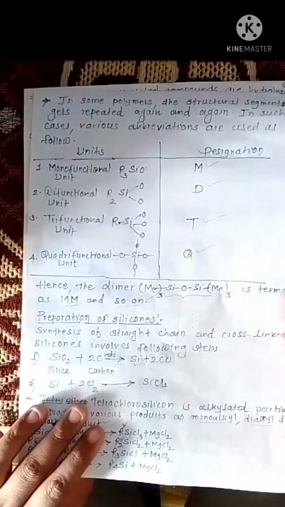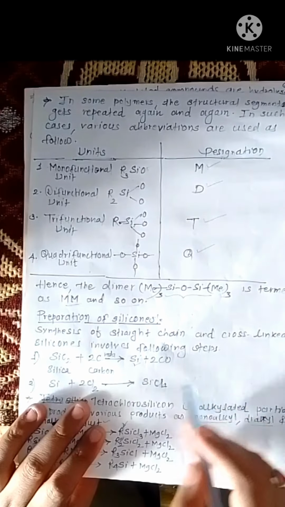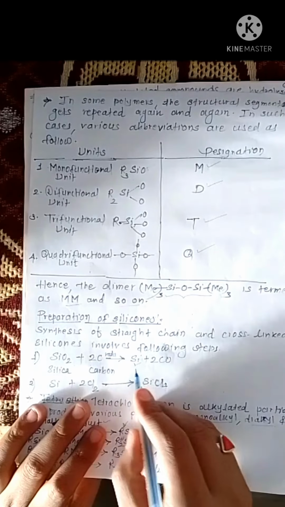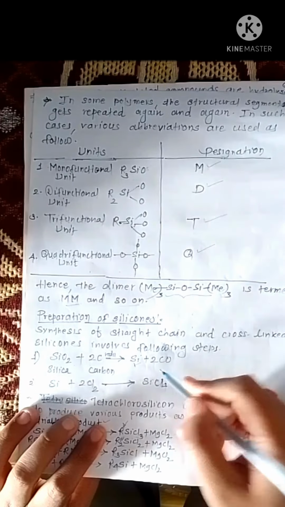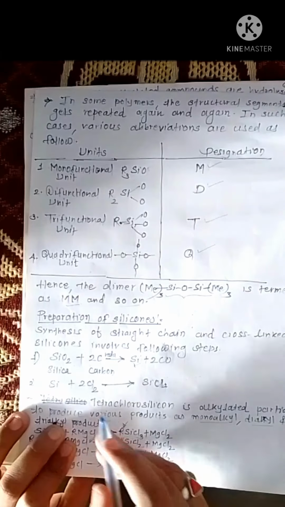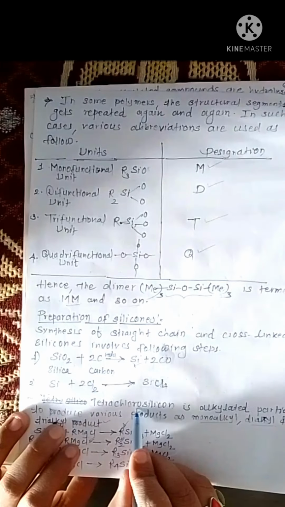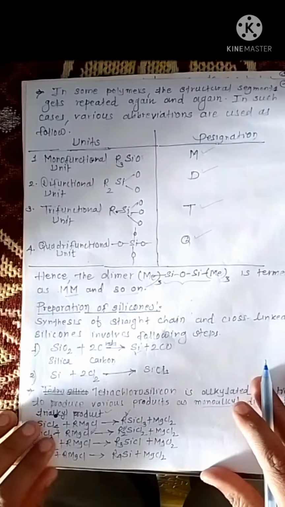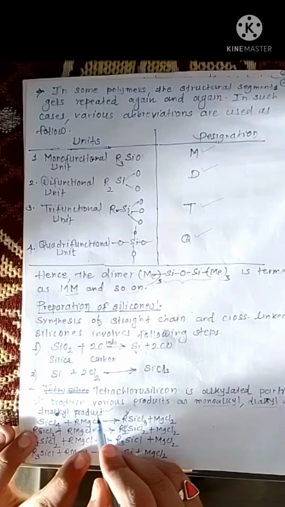Preparation of silicones. Synthesis of straight chain and cross-linked silicones involves the following steps. In the first step, silica is reduced with the help of carbon and silicon is obtained. This silicon is then reacted with chlorine to get tetrachlorosilicon. This tetrachlorosilicon is then reacted with a Grignard reagent to get monoalkyl, dialkyl and trialkyl products.